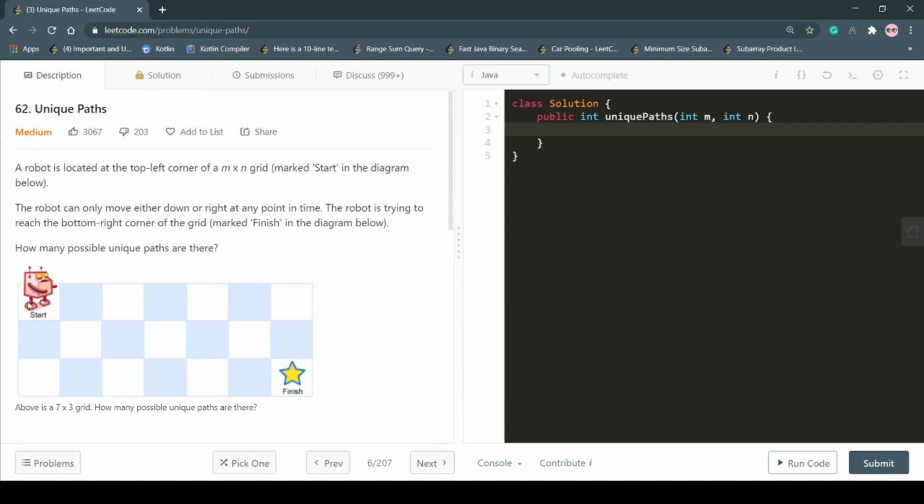A robot is standing on this start position and the robot wants to reach this finish position and he can move either down or right. So what you have to find is that how many possible unique paths are there so that the robot can reach from this start point to this finish point. So now let's take some examples to understand this problem.